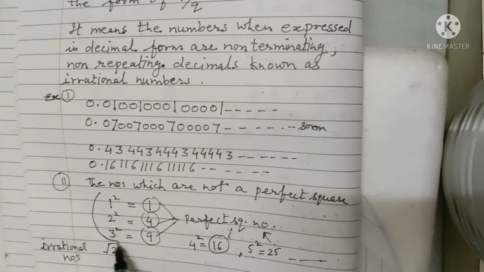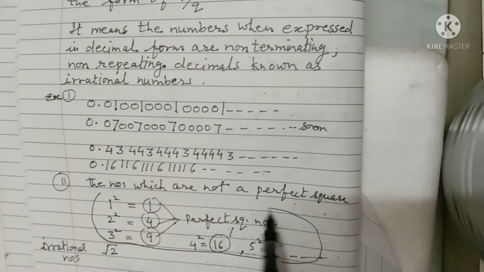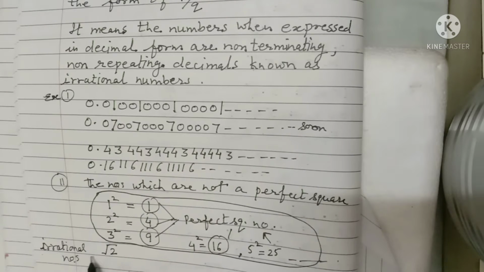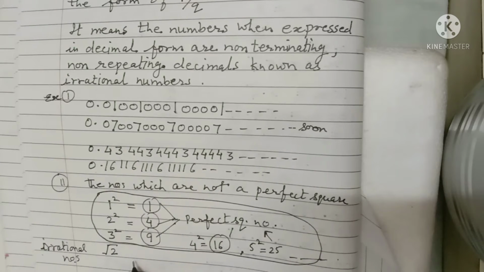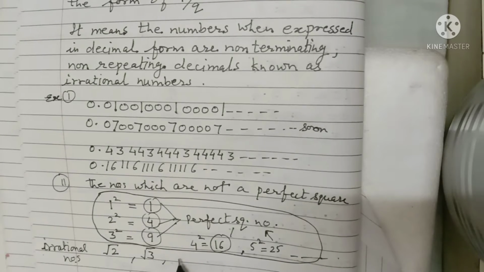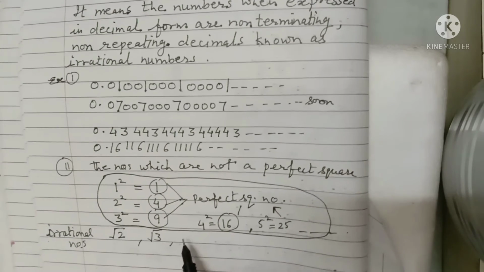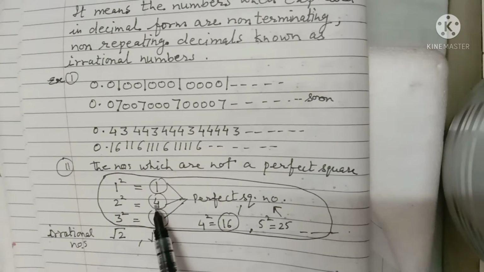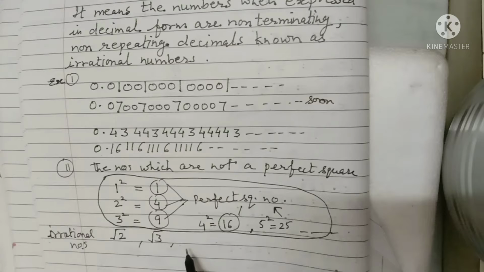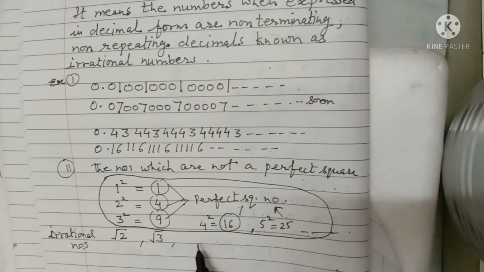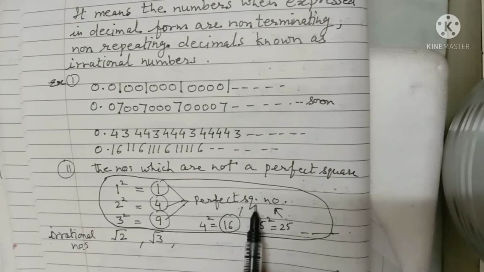So instead of these numbers, we will take numbers like under root 2, under root 3. Under root 4 we will not take, because under root 4 you will get 2, so under root 4 is a perfect square number.